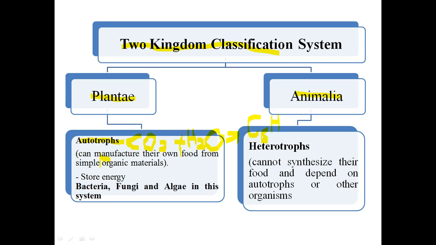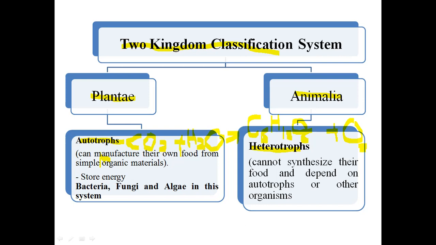C6H12O6. All the carbohydrates, cellulose, or all the complex organic molecules are made up of this simple glucose molecule, and oxygen is released. Only the plants have this ability to manufacture food just from carbon dioxide and water. While Animalia are all the organisms which could not manufacture their own food, and these were heterotrophs, like human beings and animals. Animals cannot manufacture their own food.